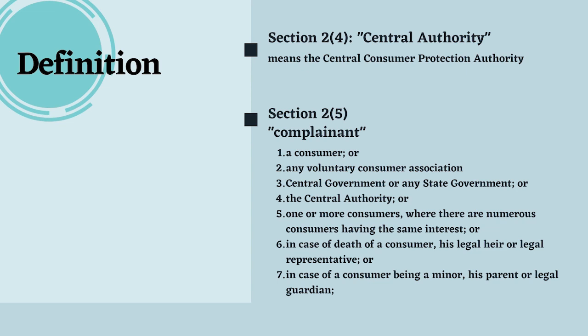Second is the complainant definition. The complainant definition has been given under section 2, subsection 5. So over here, the list has been given of who could be the complainant according to the new act. So it could be the consumer, or it could be the voluntary consumer association. It could be the government, whether central or state. It could be the central authority, right? So the list is given before you.